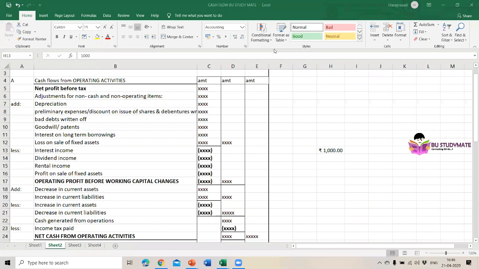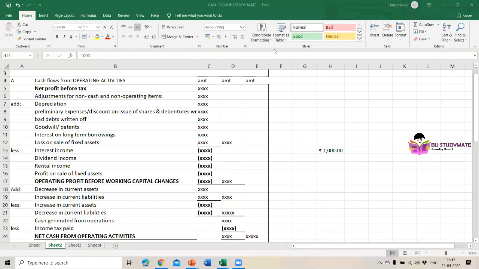because it doesn't present the true picture of the liquidity of a firm, because liquidity doesn't depend only on cash. Liquidity has other marketable securities that are not included in the cash flow statement. The cash flow statement deals only with the cash during a particular period, that's all. Then it ignores non-cash transactions, and it mainly ignores the accrual concept of accounting. While preparing the cash flow statement, we do not take the accruals. We will take the cash of the particular period of time, that's all.